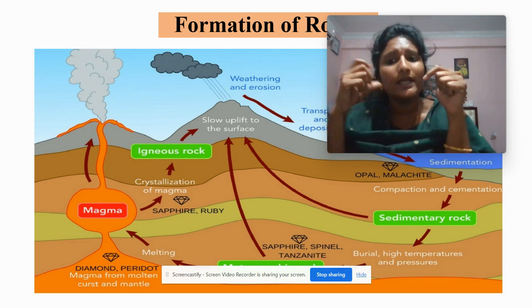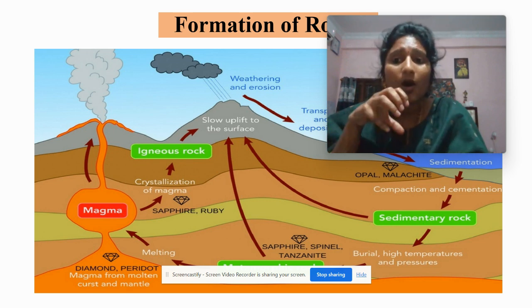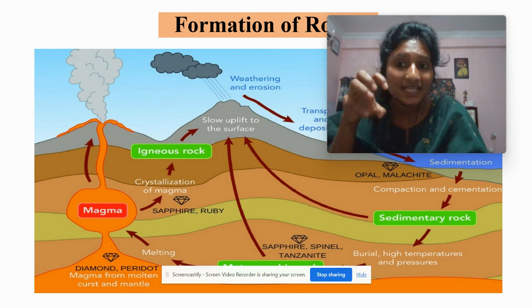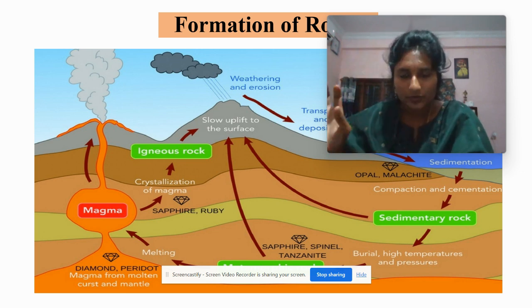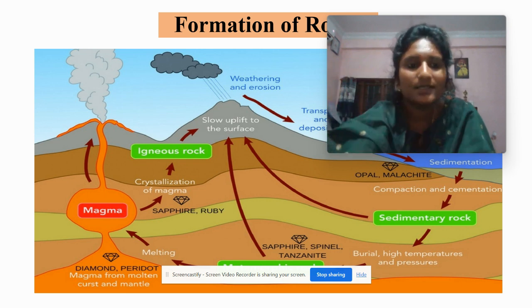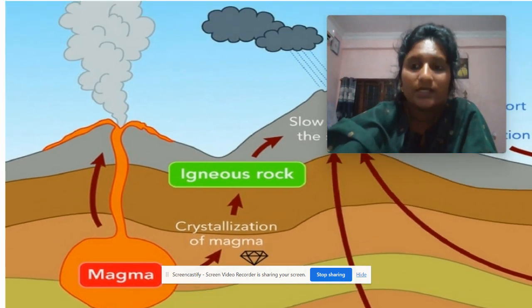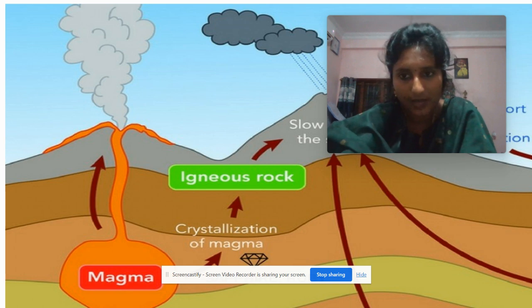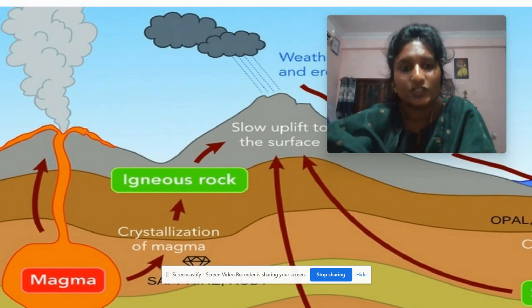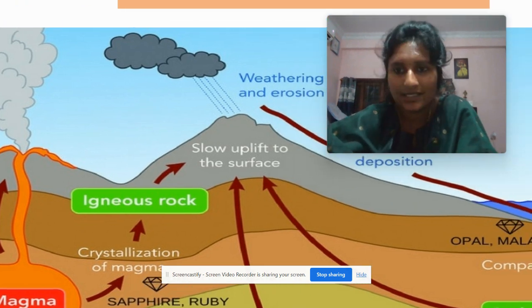When the volcano erupts, the molten magma, which is a very hot siliceous body, bursts out of the volcano and slowly cools down as it is exposed to the temperature, and that forms rocks. These rocks are called igneous rocks.